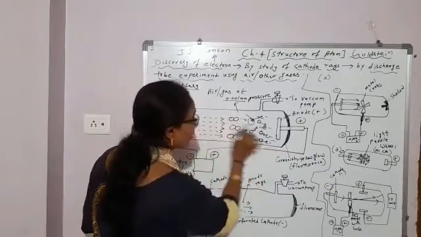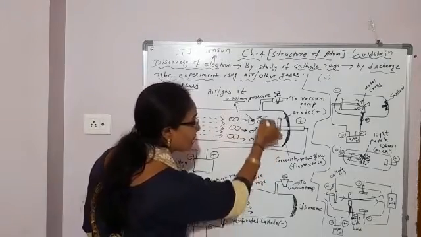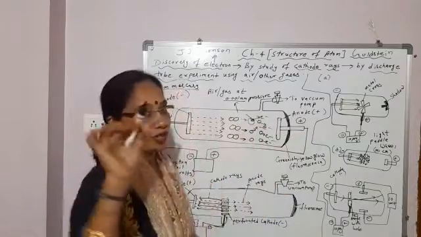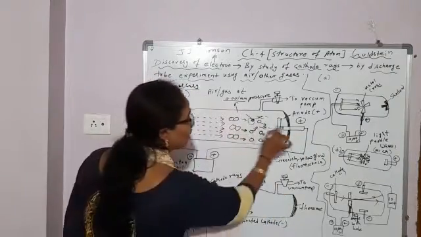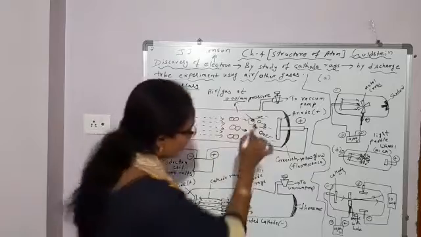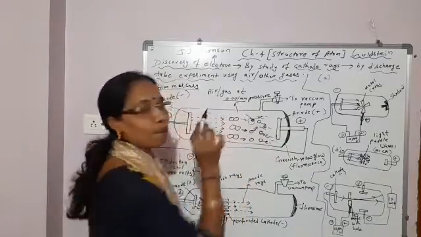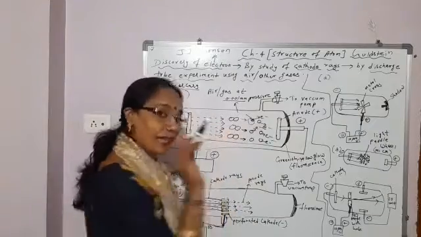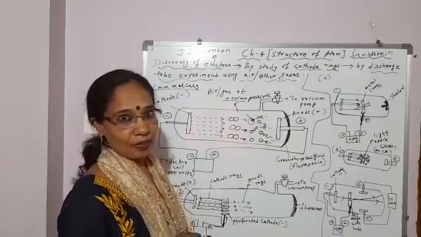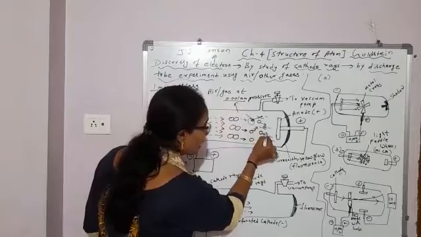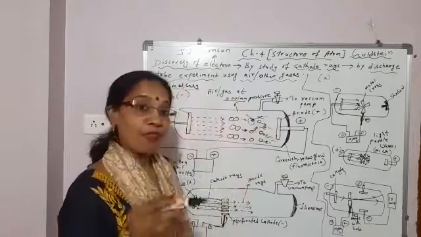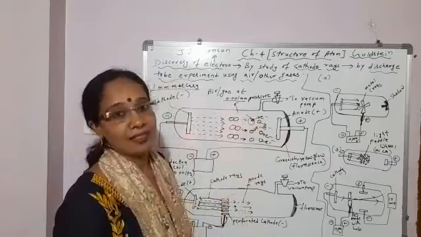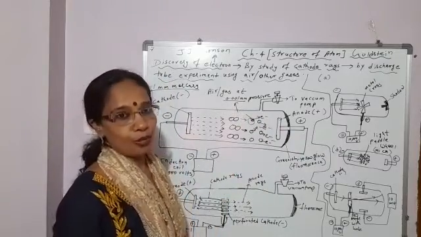So these cathode rays are what? These are the negatively charged electrons which are moving towards the anode because they are negatively charged. So they will move towards the positive electrode, and these electrons constitute the cathode rays. So these cathode rays are negatively charged particles. And what is that negatively charged particle? Electrons. So from where has this electron come? From the gas molecules which we have taken inside the discharge tube.